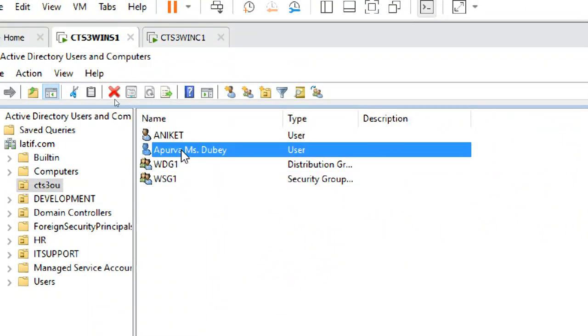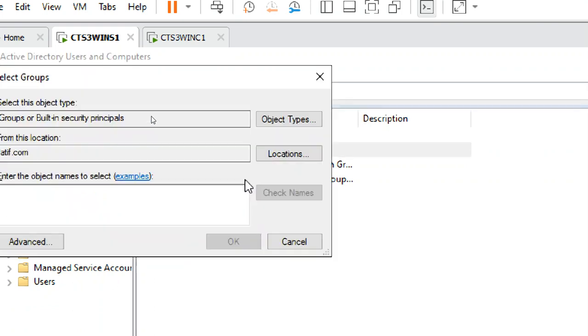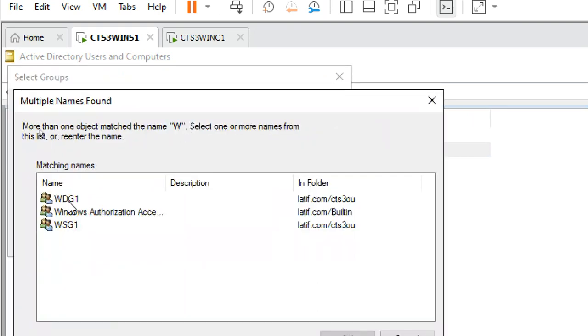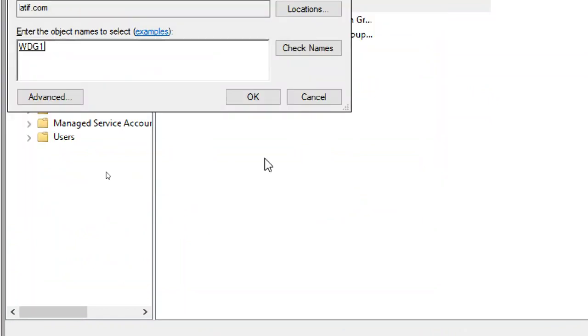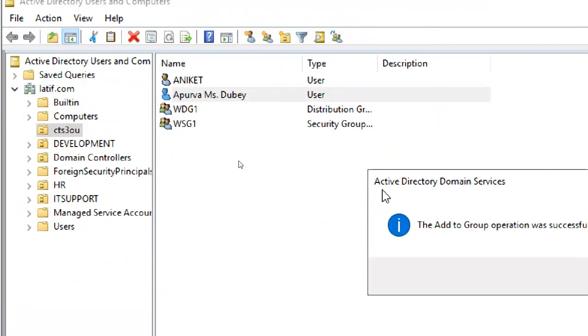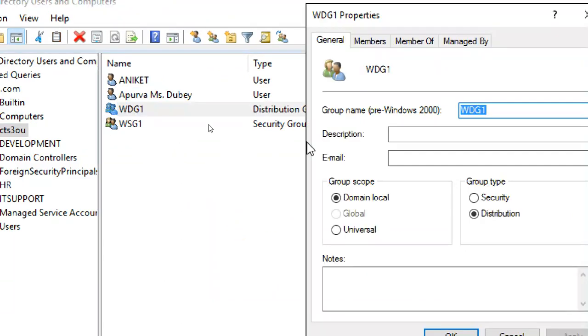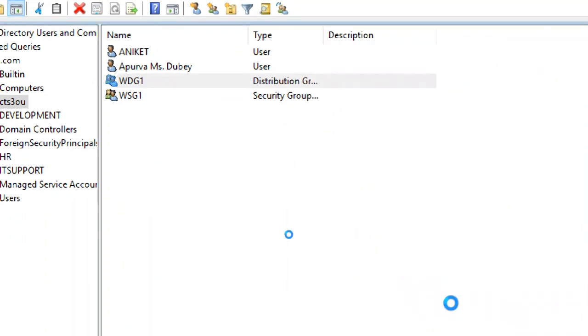And another way of adding also there, from user, right click, add to a group is showing directly. So you can use this option also. Add to a group, W, check names, WDG1, click OK. Now successfully completed. Now you can see WDG1. See, both users are there. So like this, we can add a user to a group.